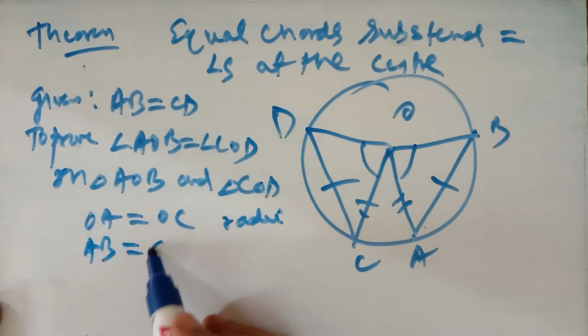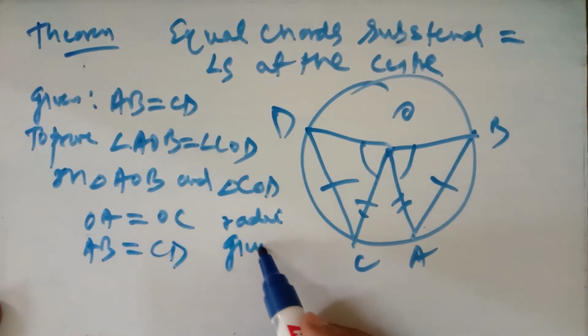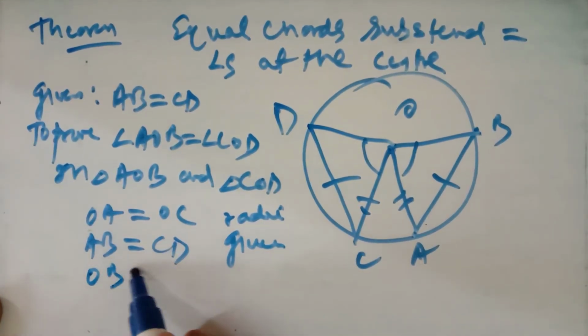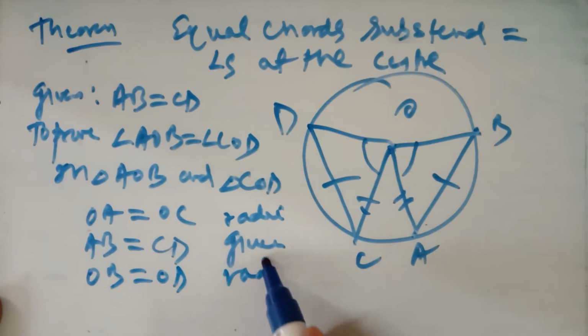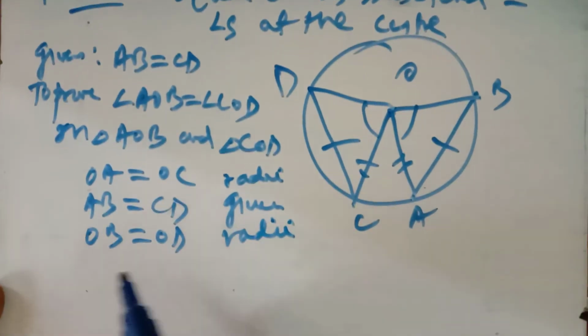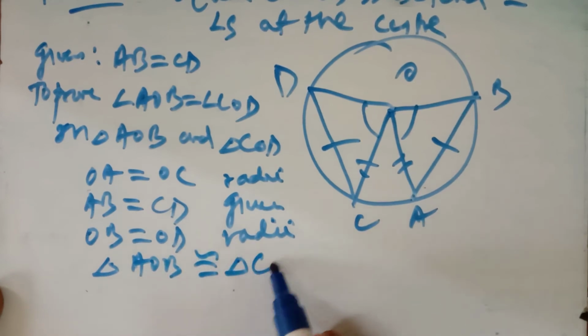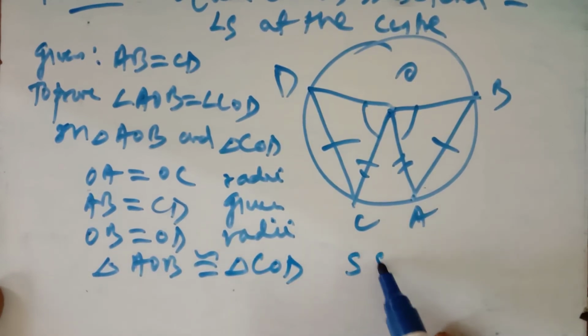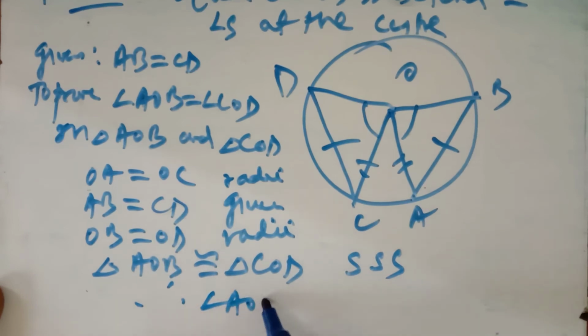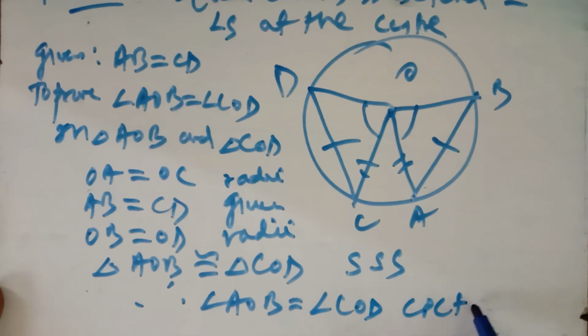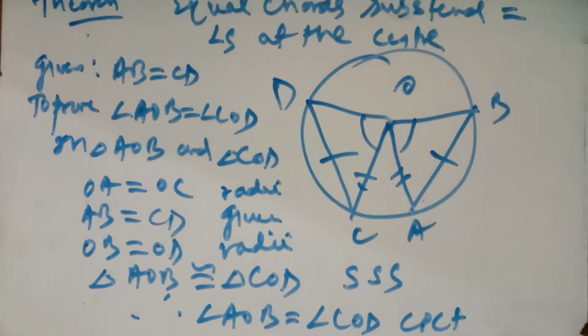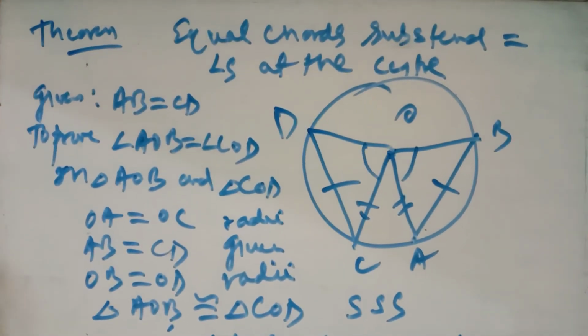AB is equal to CD. It is given that the chords are equal, and OB is equal to OD. They are also the radii of the circle. The triangle AOB is congruent to triangle COD by SSS. When they are congruent, angle AOB will be equal to angle COD, corresponding parts of congruent triangles. It means that equal chords subtend equal angles at the center.